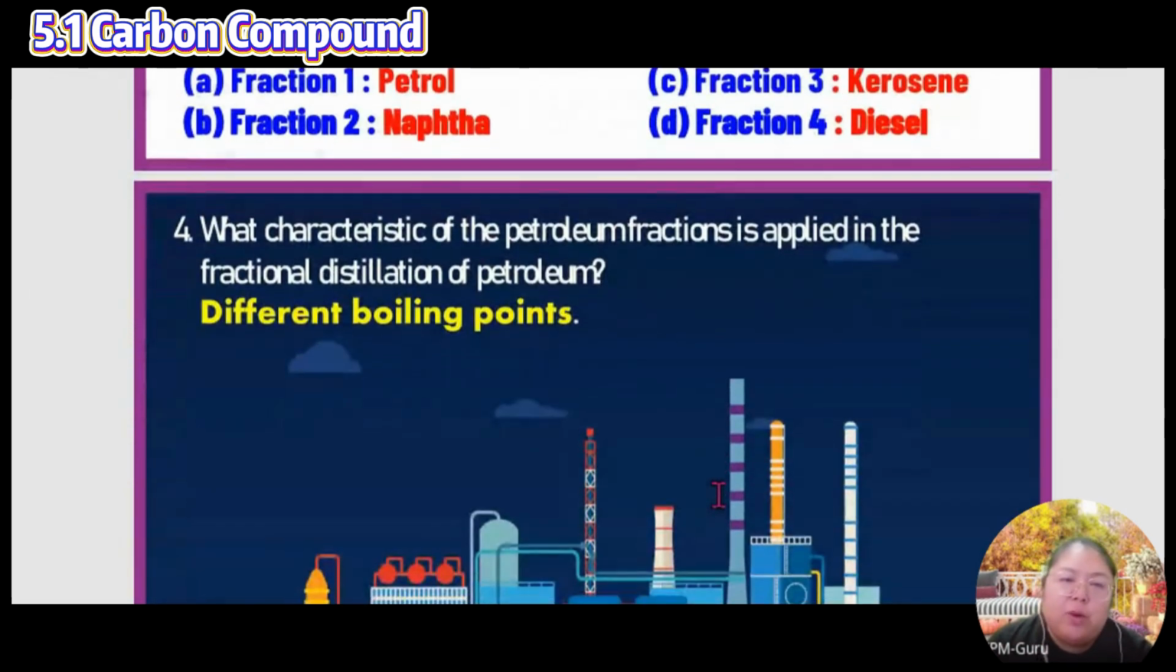Okay, fourth, what is the characteristic of the fractions? It is applied in fractional distillation of crude oil. So they use the different boiling points. If not, we cannot know which layer is which. So they use the boiling point to find out the distillation, which temperature is different for each fraction.